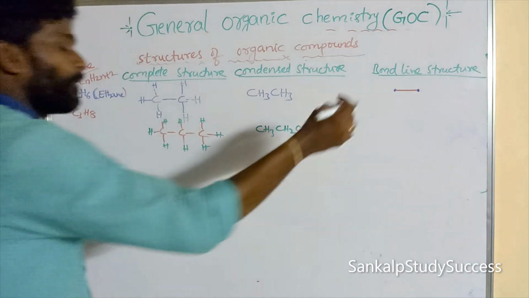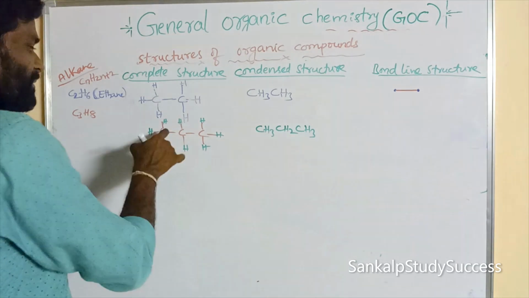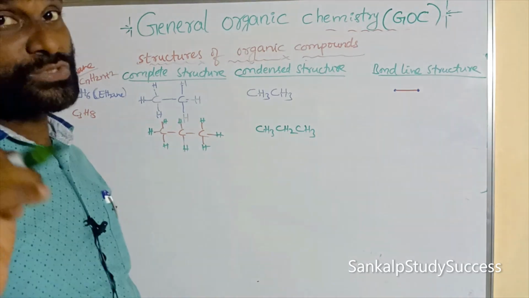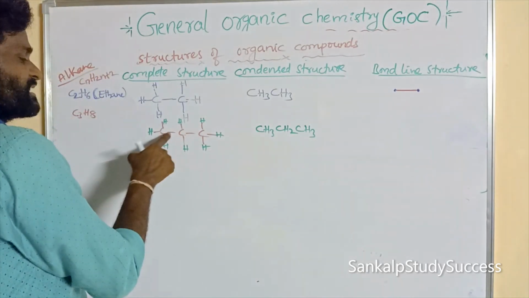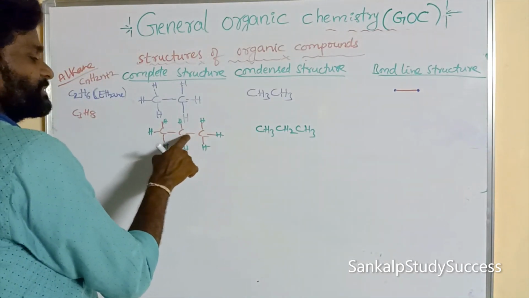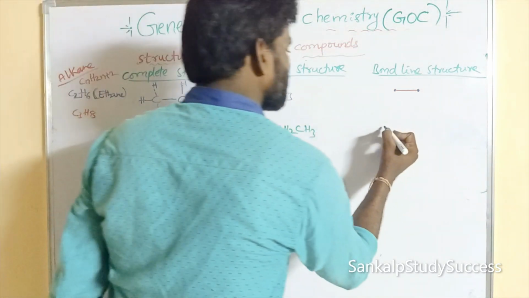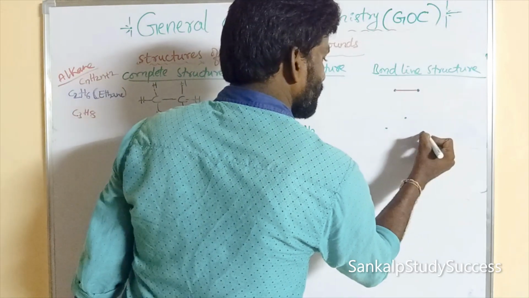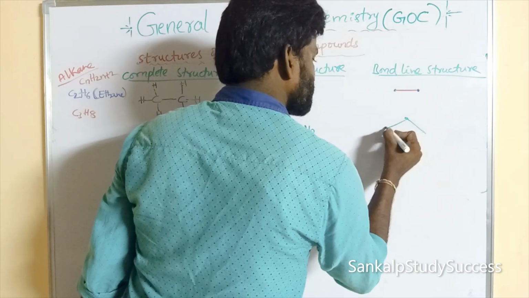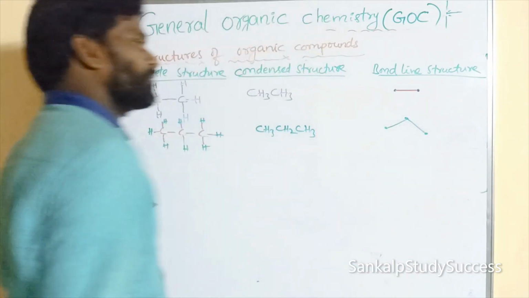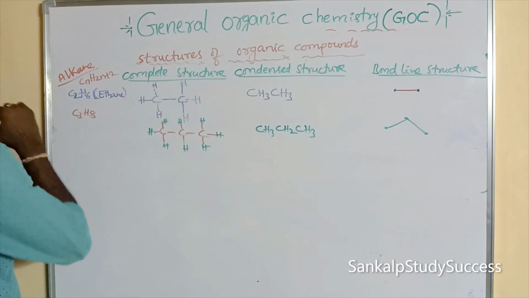Next we go to the bond line structure. In the bond line structure, the bond is represented by a line. We can represent only C bond C. Here there are 2 bonds: one between these two carbons, another between the next two. How many carbons? 3 carbons, represented by 3 dots. So this is the structure of C3H8, propane.